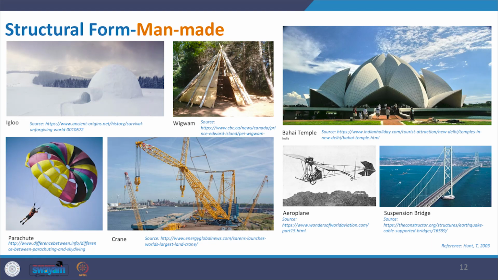We will discuss this kind of structural form being used for different purposes during the course, and the course is designed in such a manner that we will design each component with different types of structure and form. And last but not the least in this slide is the example of a shell structure situated in India, the Baha'i temple.